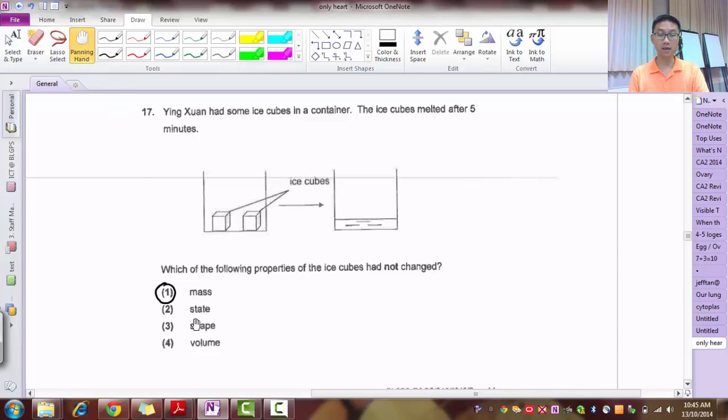Now let's look. State, has it changed? Yeah, definitely, from solid to liquid. Shape, yep, cubes to something else. Volume, the amount of water is the same, right? Oh no. So which is my answer, 1 or 4? The amount of water is the same, that's why my mass did not change. How about my volume? Does my volume change? Which is the answer, 1 or 4?